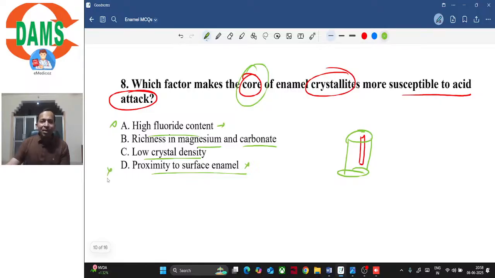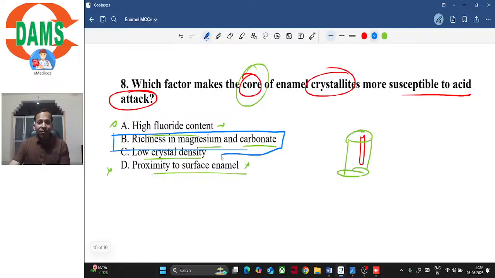Now low crystal density. Crystal density is almost uniform throughout, right? Its orientation might change. So we'll discuss that when we will be discussing the microscopic structure, in one of the future classes. But for now you can say that the crystal density is almost the same. And we have also discussed this when we were talking about the substitutions, right? So there, what did I tell you? That apart from fluoride, there are two other ions which increase the caries susceptibility, and these two ions are magnesium and carbonate, which are rich in the core of the hydroxyapatite crystal, isn't it?